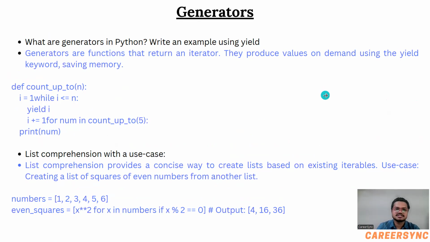Now, what are generators? Very important question. Generators are functions that return an iterator. They produce values on demand using the yield keyword, saving memory. And list comprehension with a use case.